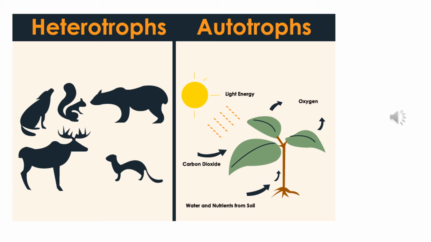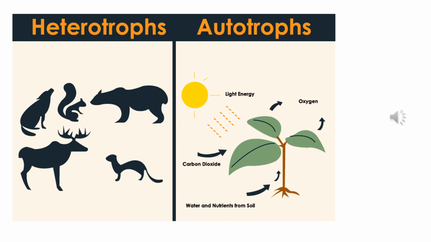After studying the producers and the consumers, we are coming up with one more term, which is called the heterotroph. So the organisms in an ecosystem who are capable of making their own food are called the autotrophs. Auto means self and troph means food or nutrition. Now only the producers or the green plants are able to do that. They are able to trap the sunlight, and with the help of carbon dioxide and oxygen and water and nutrients from the soil, they are preparing food and oxygen. So they are called the autotrophs.